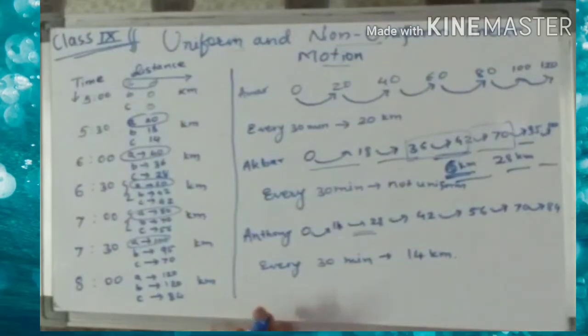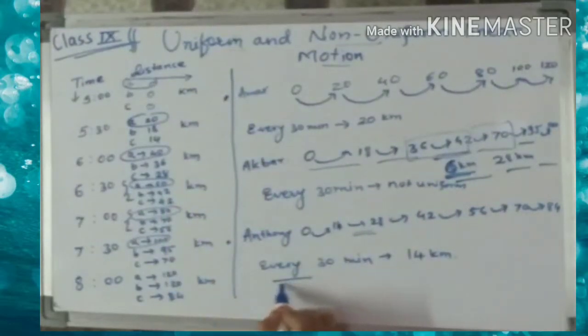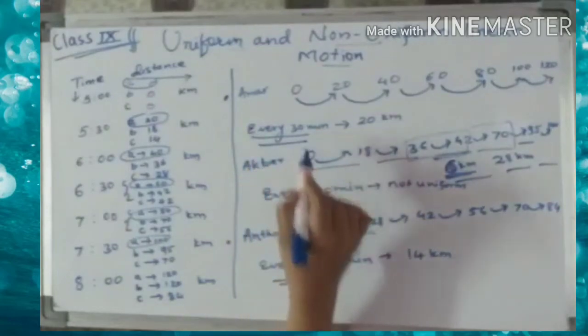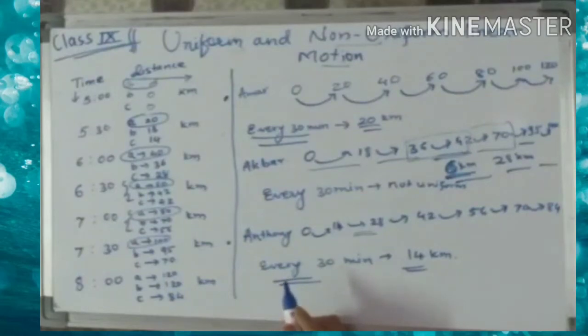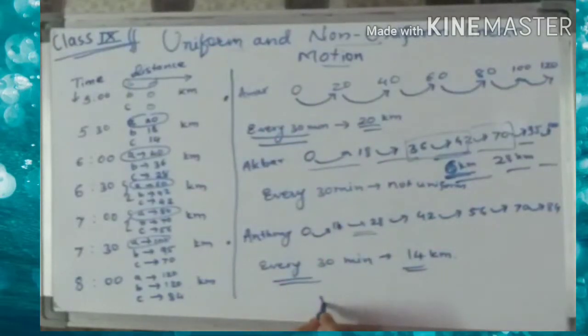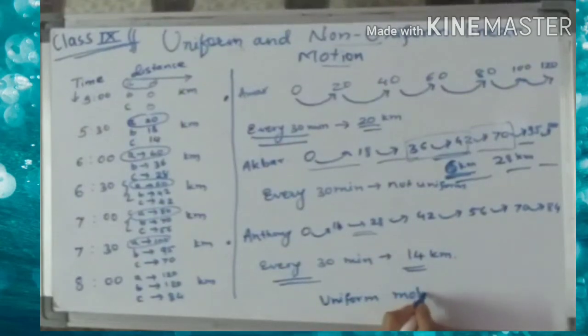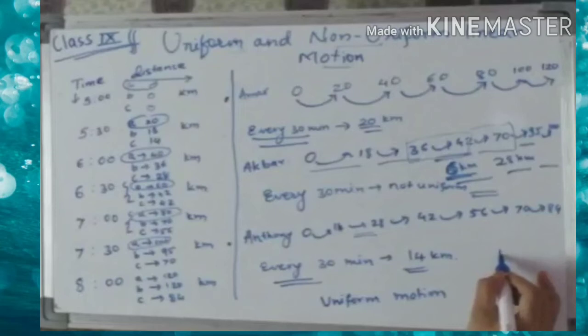So dear friends, from this example, we can explain that Amar and Anthony are traveling equal distance in unit time. So we can say that the motion of Amar and Anthony is uniform motion, while in the case of Akbar, it is non-uniform.